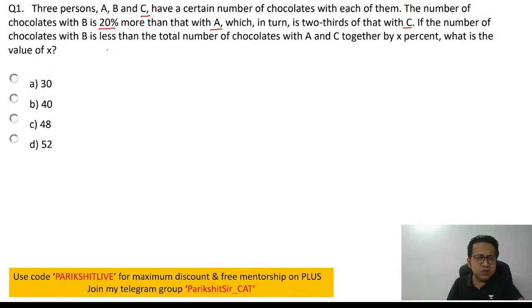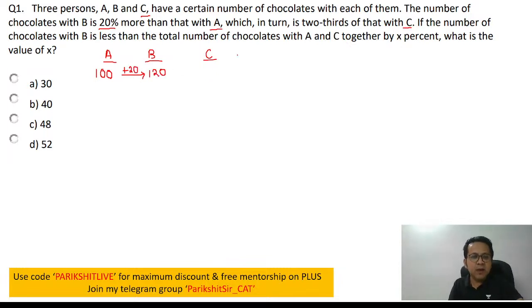So here we are being told that there are three people, A, B, and C, correct? And then they are saying B has 20% more chocolates compared to A. So let's consider A. Let's take any number, any number that you want, you can always assume. And I love to assume numbers. I generally take 100 because 100 is easy to calculate. They are saying B is 20% more than A, so B is going to be plus 20, so B is going to be 120.